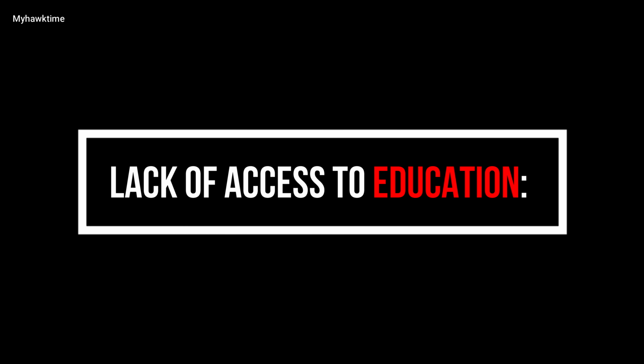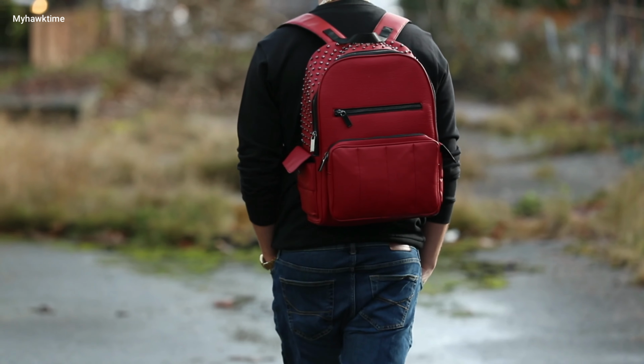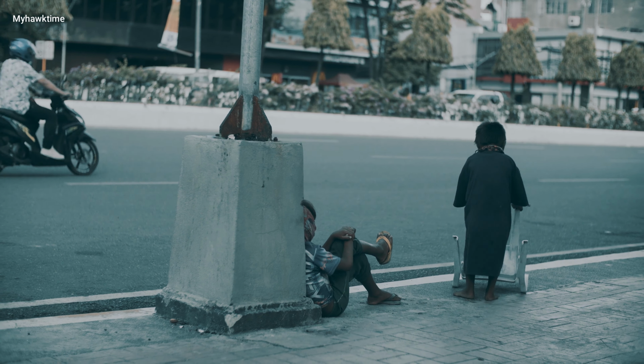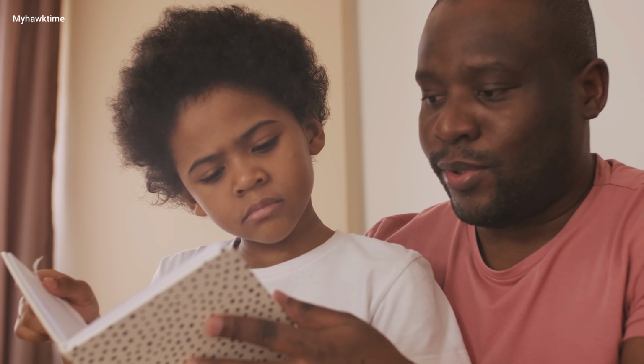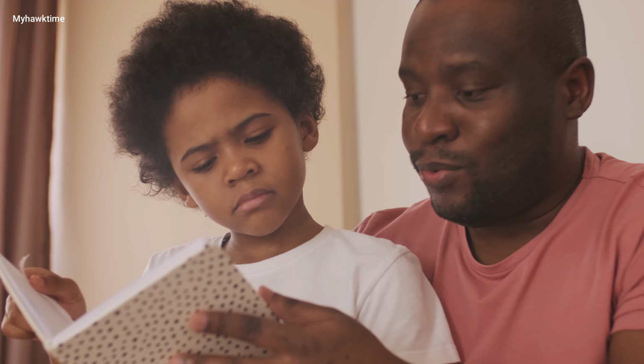Number 2. Lack of access to education. Inequality often manifests in unequal access to education, with those who are more financially secure often having better access to quality education. This can lead to a lack of opportunities and a lack of mobility for those living in poverty, as they may not have the same educational credentials as those who are more financially secure.